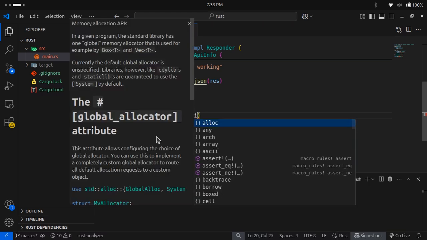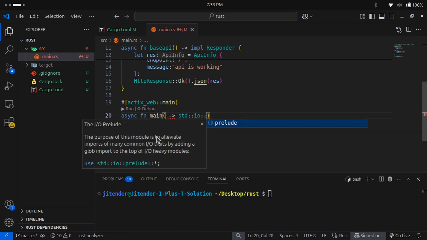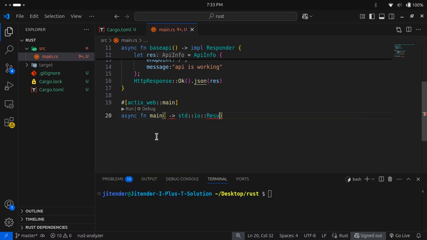So here we will make a result, and this will be, I guess, anything. Okay, cool. Now we will be having a mistake. Okay, let me copy it first. This will come outside the brackets, by the way. Okay, so cool. And now next we will be starting our server.